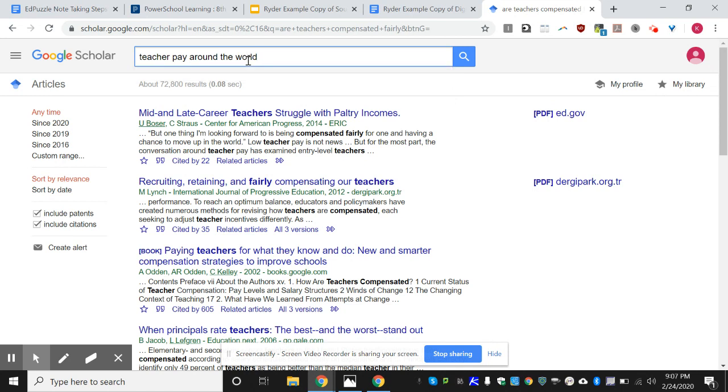Notice I'm not typing what is teacher pay compared to other countries or what's US pay compared to Norway pay. I'm keeping it broad. I'm not making it a question, and I'm making sure it'll dig out the information that I want. So teacher pay around the world. Let's see what they give me.